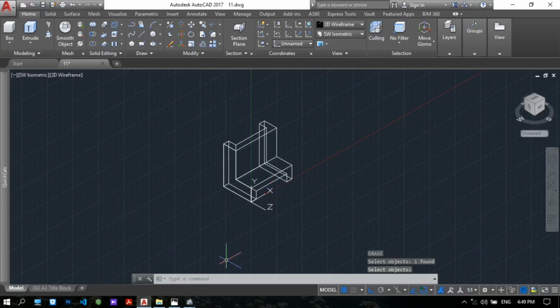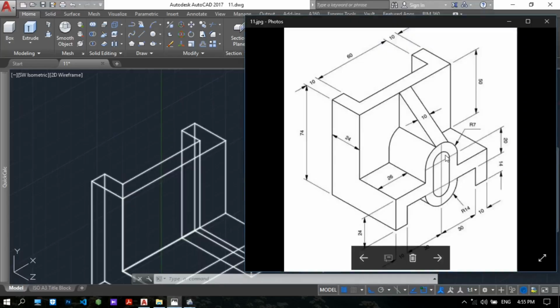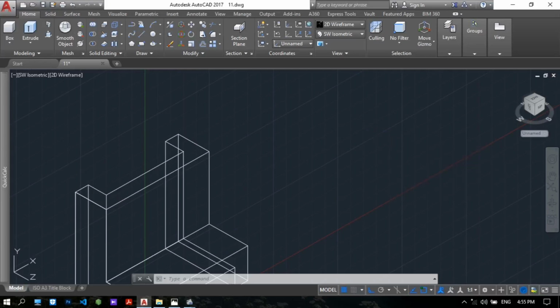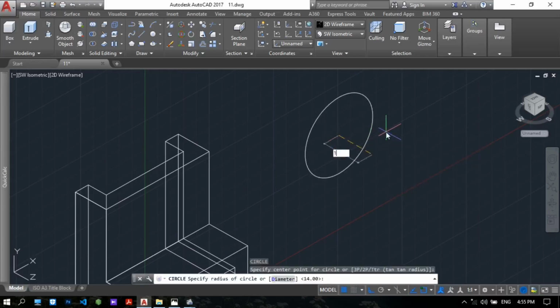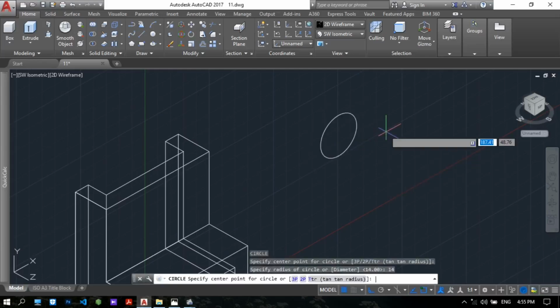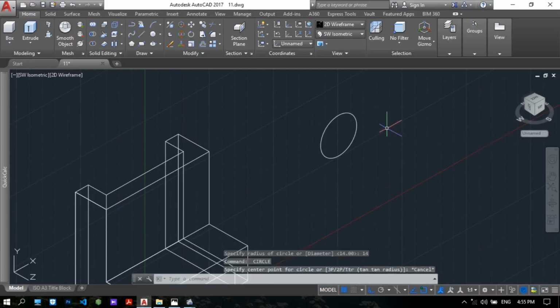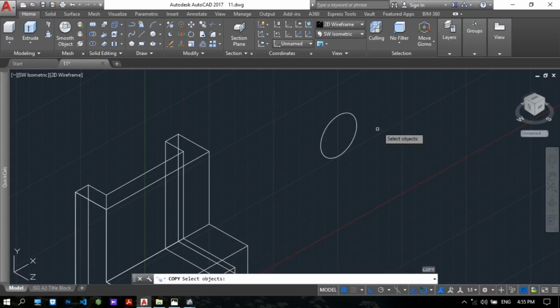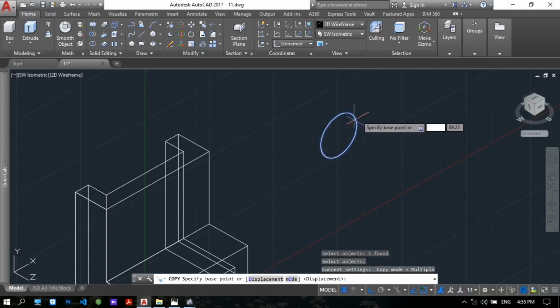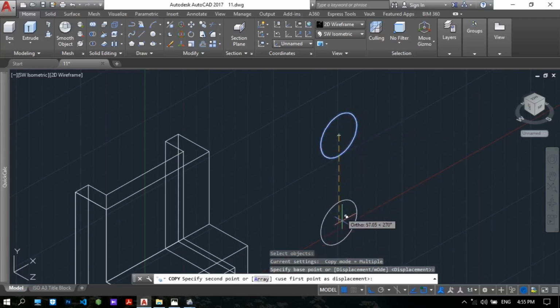Okay, now easily you can get this. It has a radius 14 and the center distance is 20. To get this, C for the circle, radius 14, enter, and copy, CP for copy, the stand to 20.